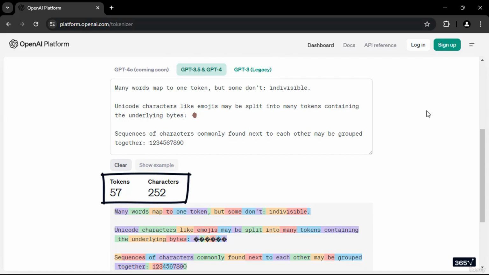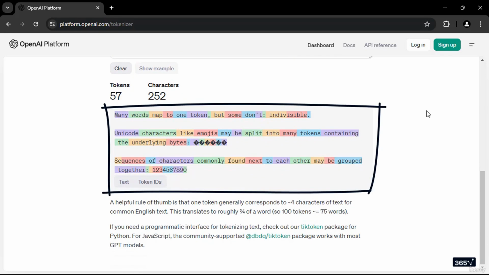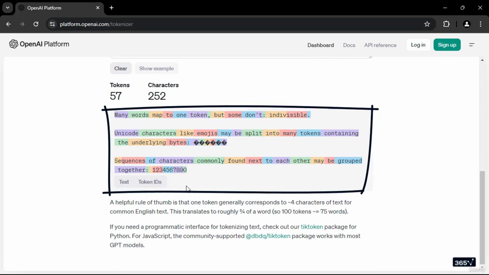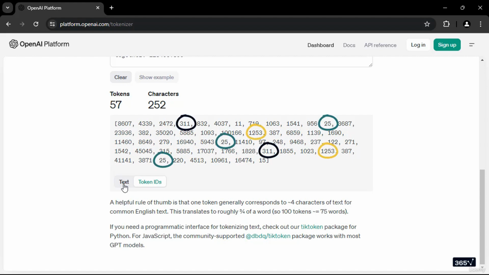Next, we have a counter on the number of tokens and the number of characters in the text. Finally, in the bottom field, we can see the text split into individual tokens. We can toggle this to see the text as a list of token IDs as well. This is useful for identifying identical tokens within a piece of text.